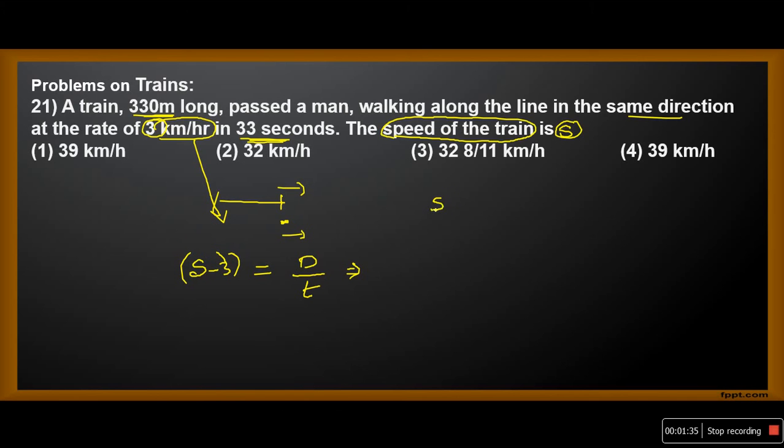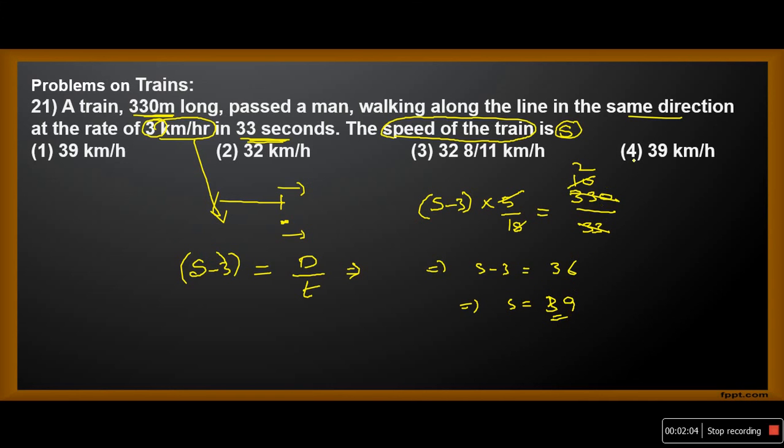So s minus 3, which is in kilometers per hour, to convert it into meters per second, you multiply by 5/18, equals the distance 330 by the time 33 seconds. 33 ones, 33 tens, 5 ones, 5 twos, which implies s minus 3 equals 36. That implies s equals 39. So the answer is 39 km per hour, which is option 4.